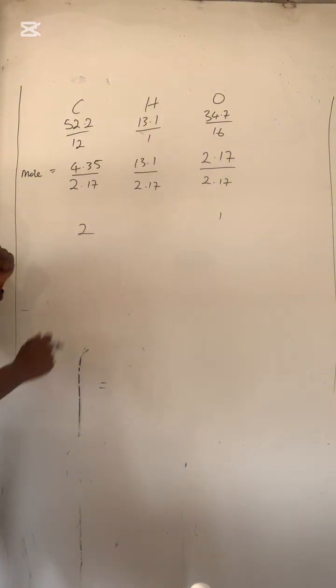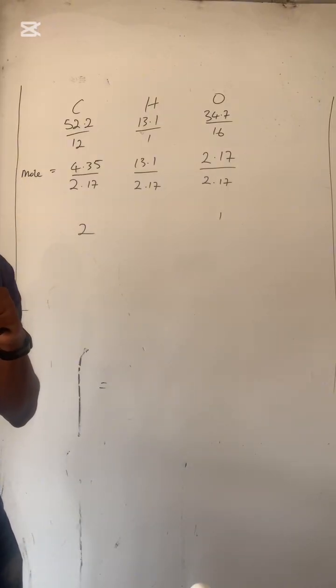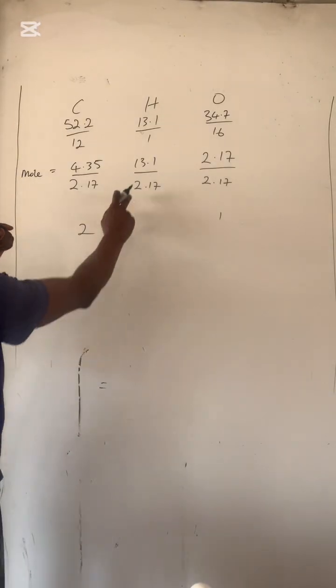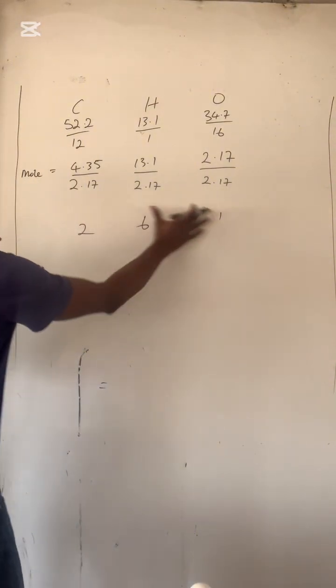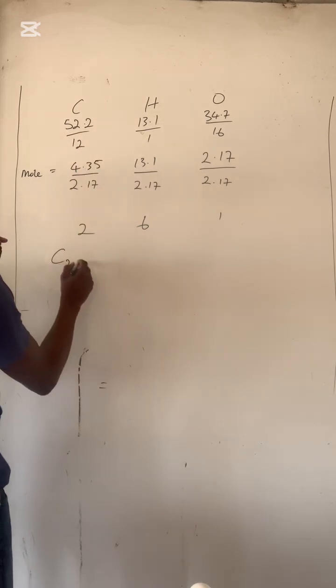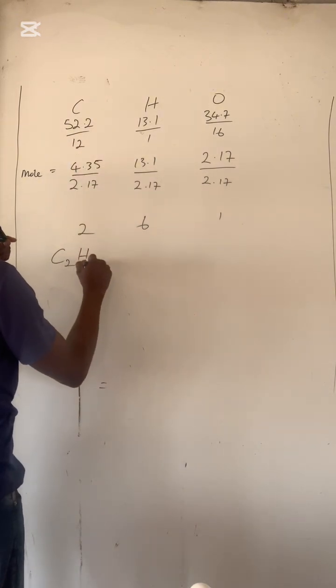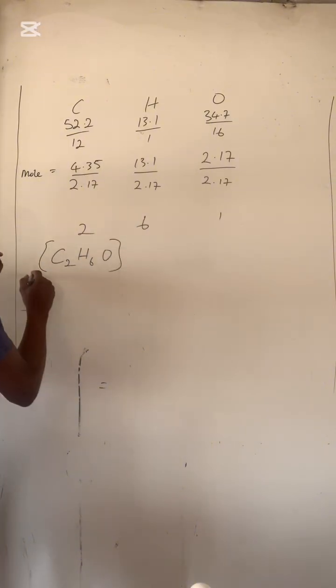If we divide 13.1 by 2.17, we simply get 6. So this is the ratio in these elements, meaning that carbon here has 2, hydrogen has 6, and oxygen has 1.